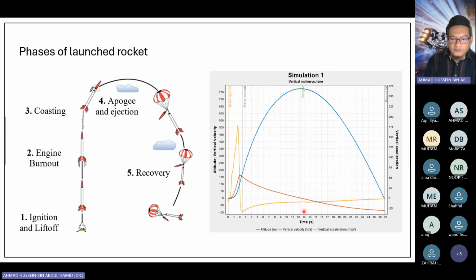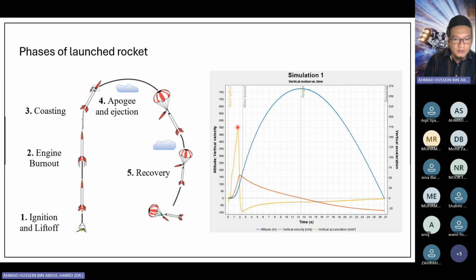In terms of vertical acceleration, the yellow line. As I mentioned earlier, during lift off the rocket will experience significant acceleration. The rocket will increase its acceleration until almost all of the propellant has been burned out, but not yet, for example, maybe around 80%. When the propellant has burned to 80%, what happens?